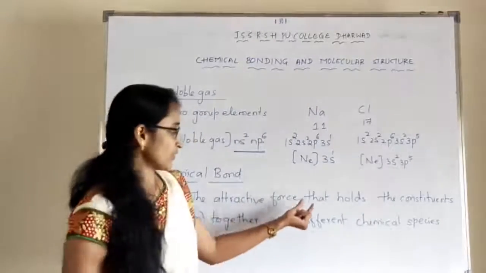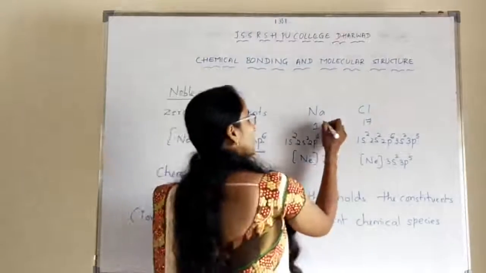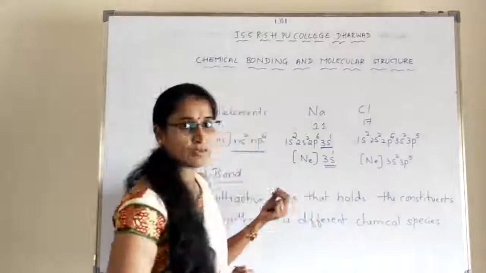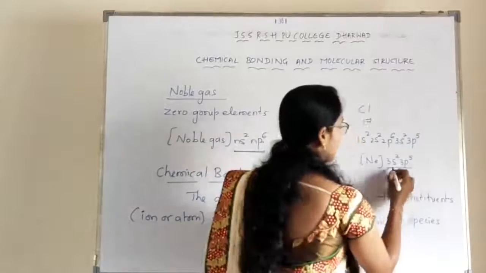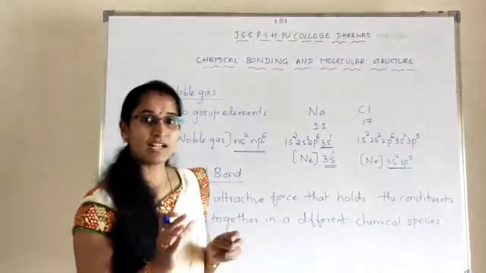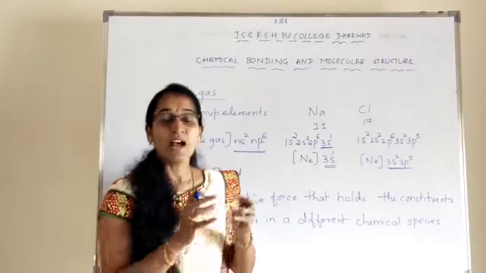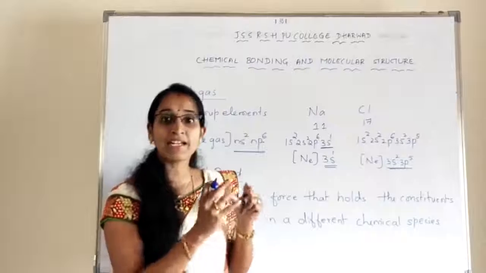So what is the definition? The attractive force that holds the constituents together. See here, the outermost shell is having 1 electron in sodium and 7 electrons in chlorine. To attain stability, what does it mean for an atom to become stable? That atom should have 8 electrons.